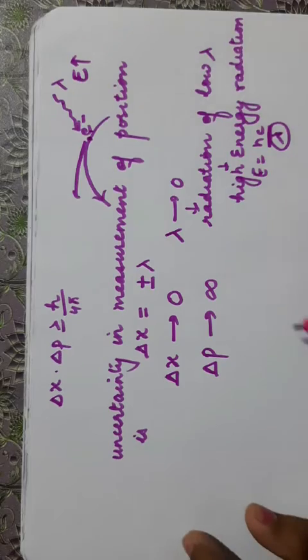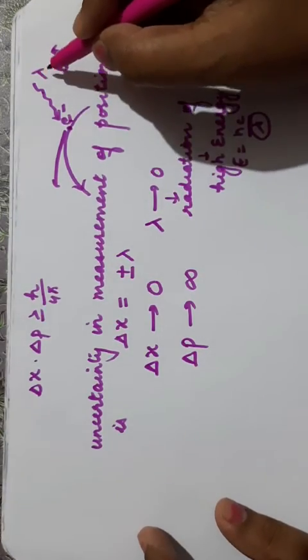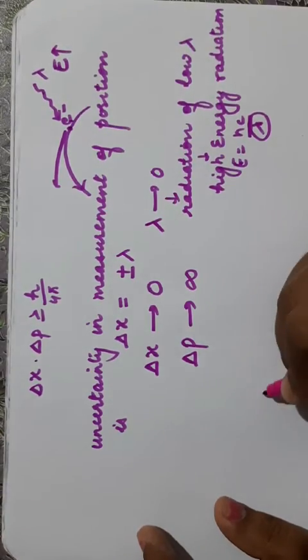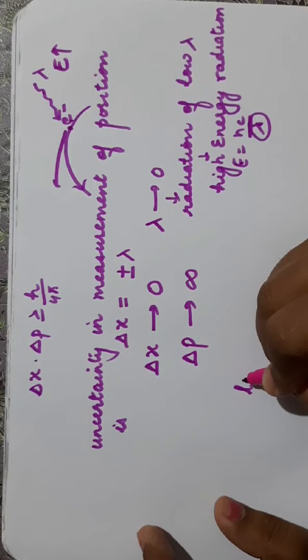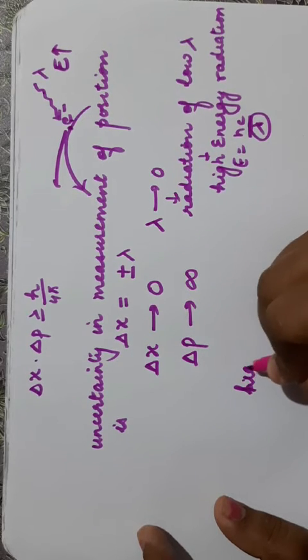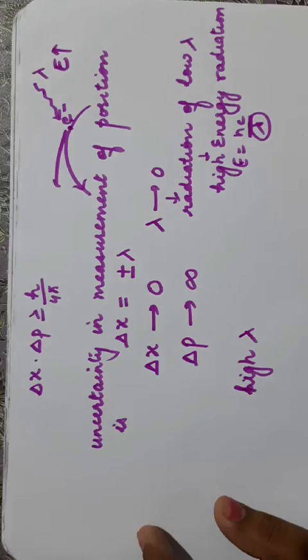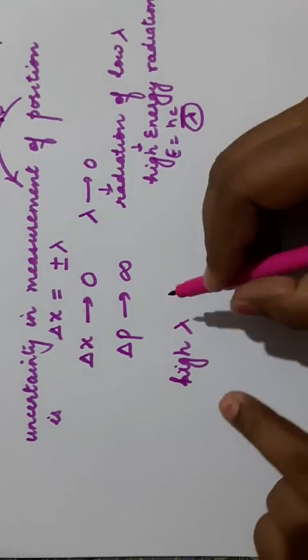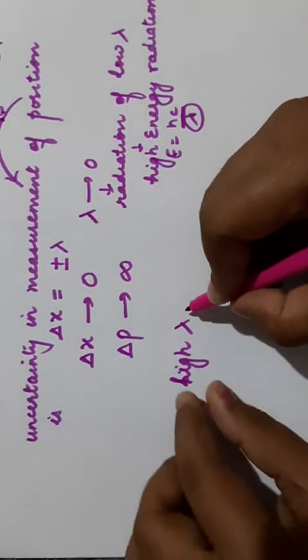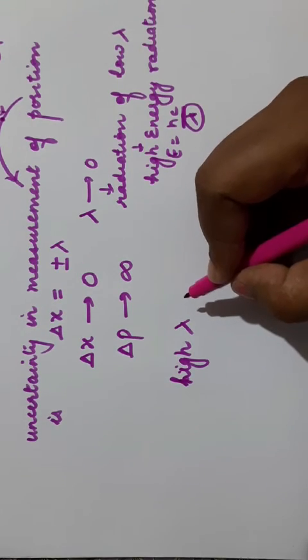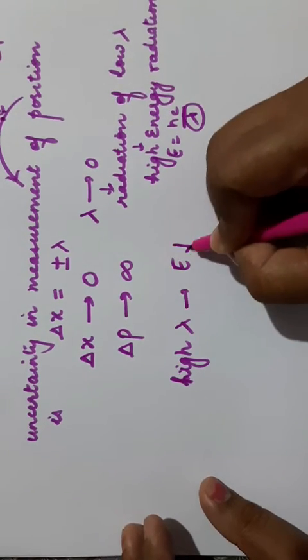The second case is if we are using a radiation of high wavelength. Then the velocity of the electron will not change because its energy is very less.